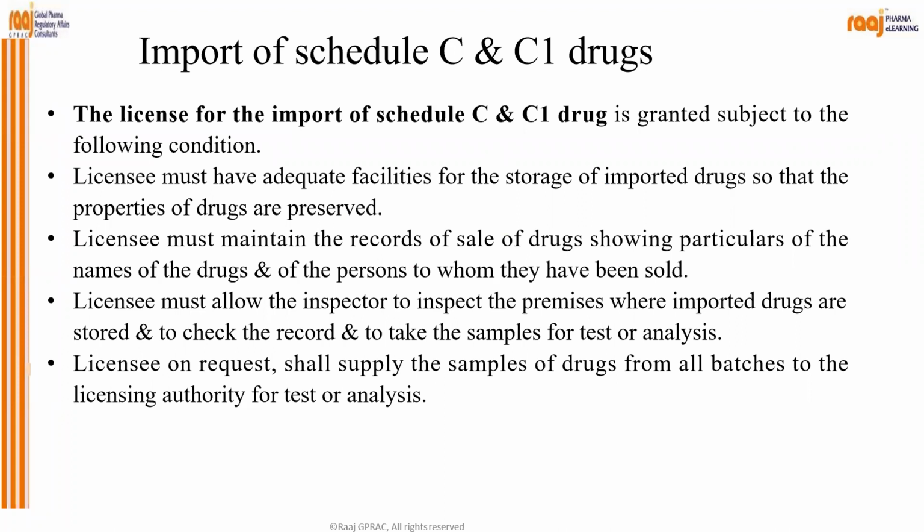The license for the import of Schedule C and C1 drugs is granted subject to the following conditions. The licensee must have adequate facilities for the storage of imported drugs, then they have the records of sales of drugs. Then they must allow the inspector to inspect their premises, to check the records, take samples. The licensee on request shall supply the samples of drugs.